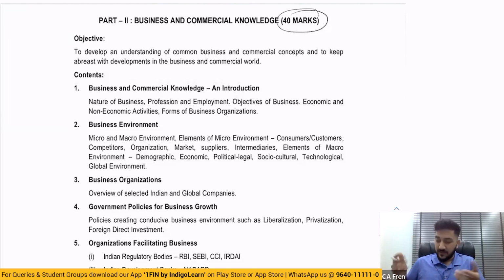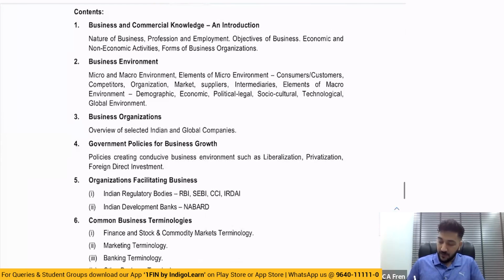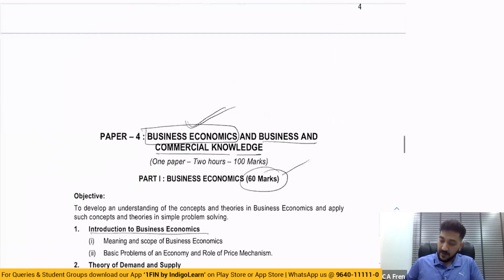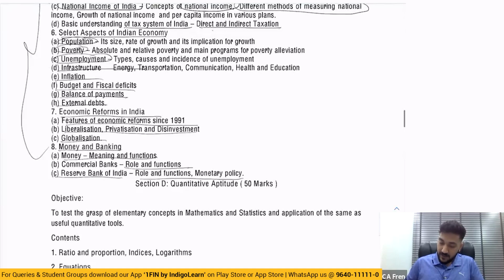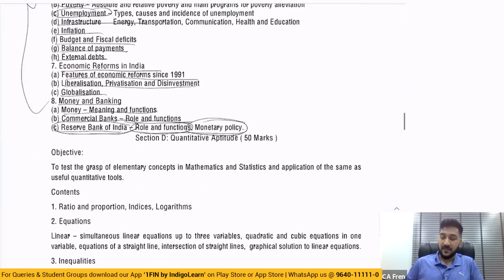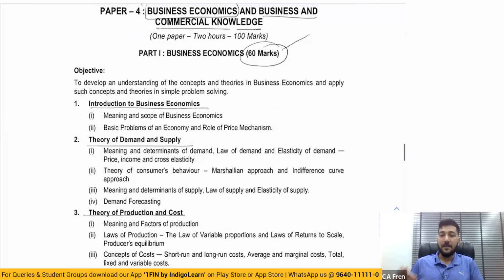Okay, so this is nothing wrong, because if you look at these regulatory bodies, RBI, NABARD, and some of the things which are written here, they were there previously also in general economics. Let me go back and show you, right? So here in general economics, you can see there is the Reserve Bank of India, its roles and functions, monetary policies, what that involves, etc. So there is some kind of overlapping there.